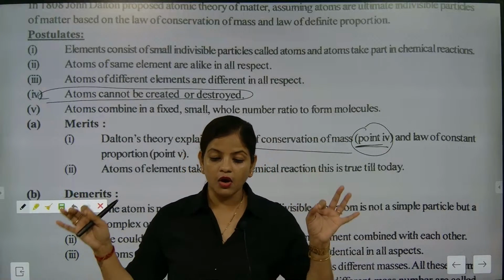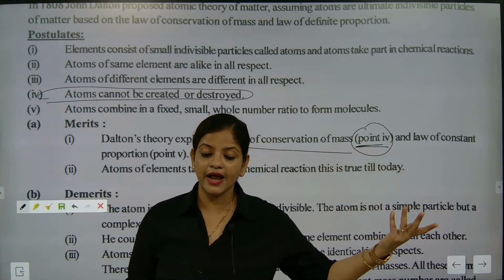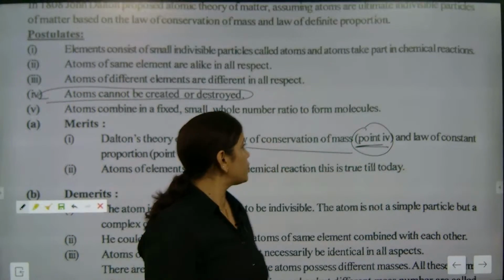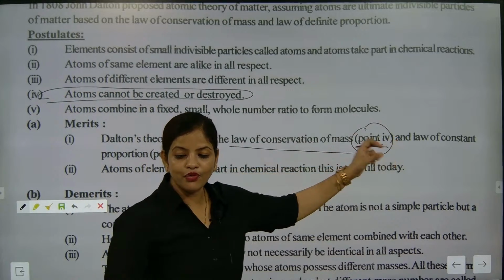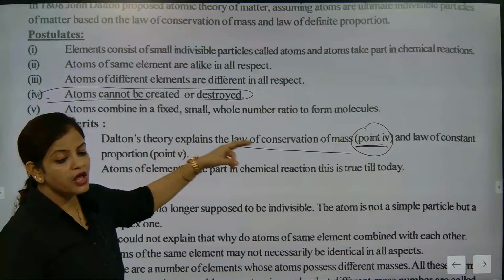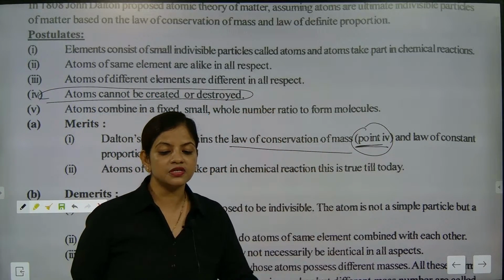That is the law of conservation of mass. The amount of mass on the reactant side is equal to the amount of mass on the product side, and it nicely fits his postulate number 4. So 100% it is correct.